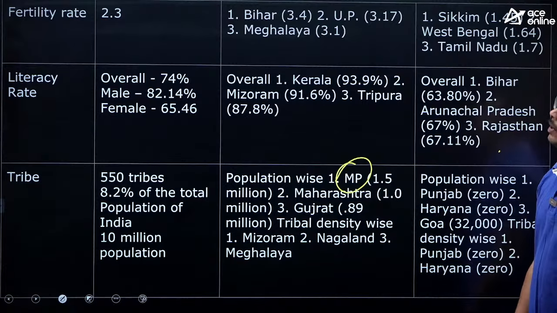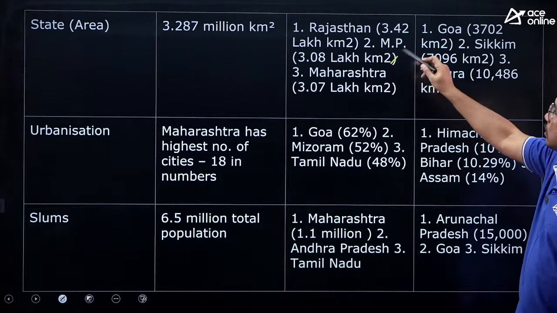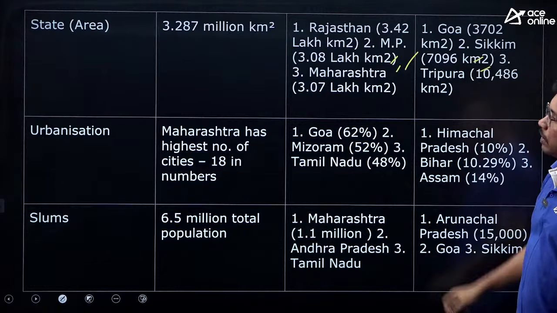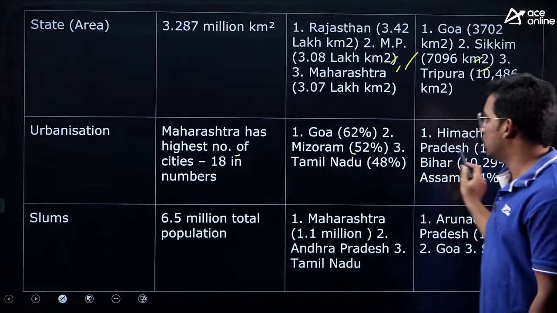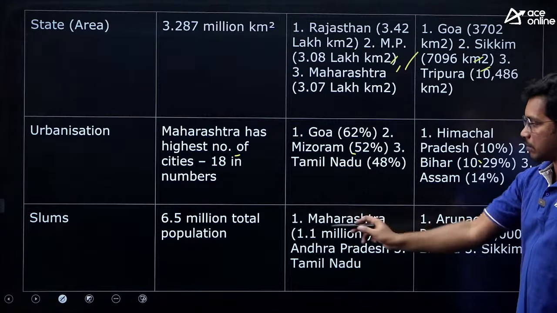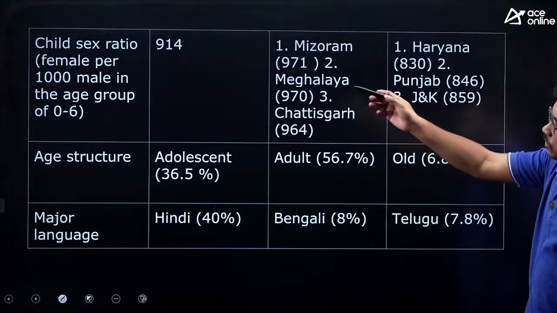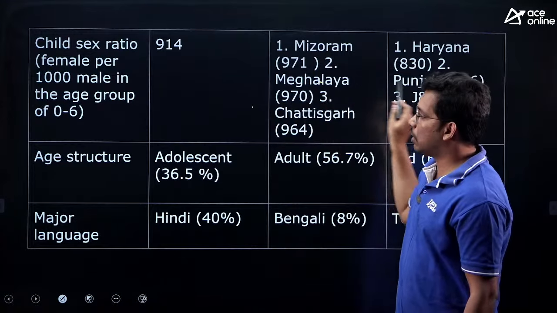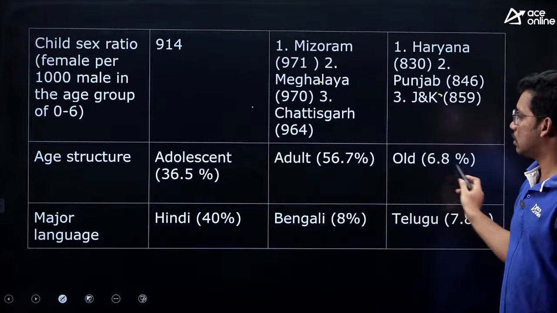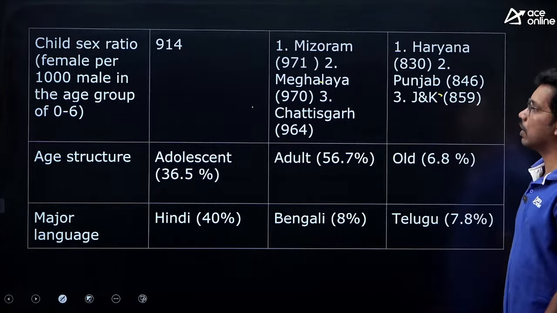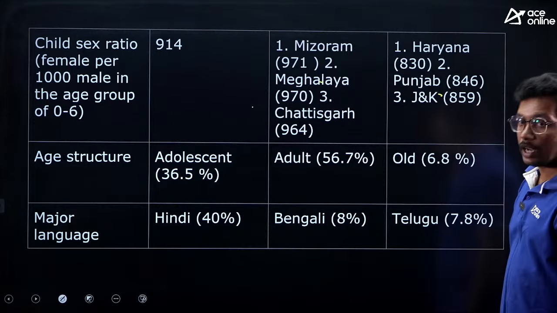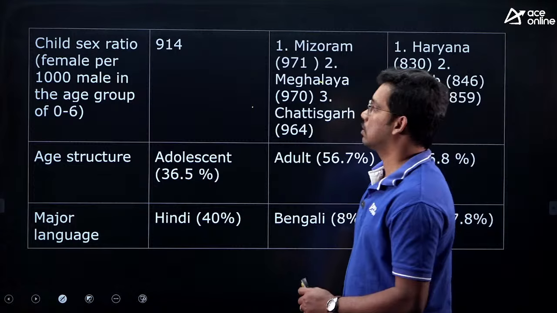Then state-wise largest and lowest in terms of area, urbanization, slums, where there are more and fewer slums, child sex ratio, highest and lowest states, age structure, major languages spoken. All these are important data from the census.